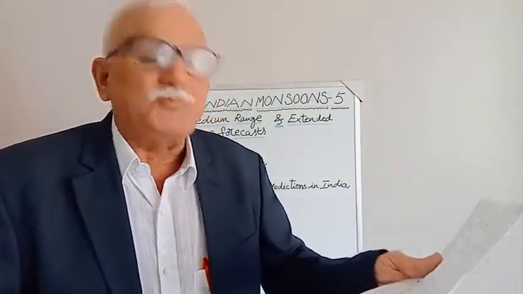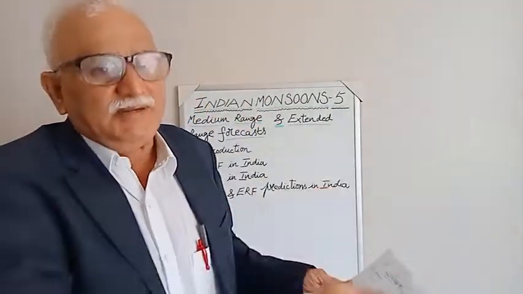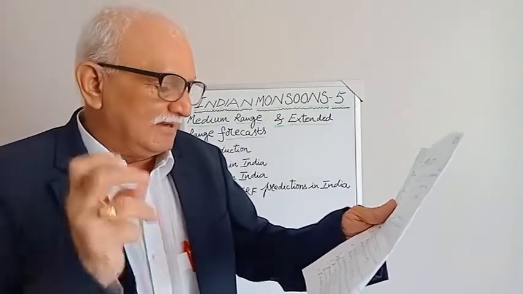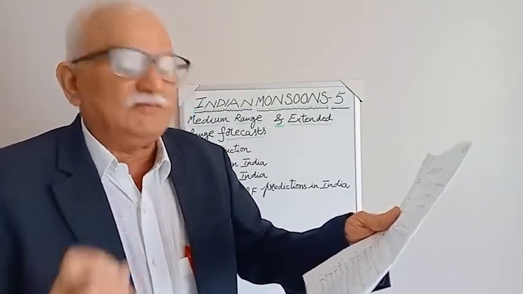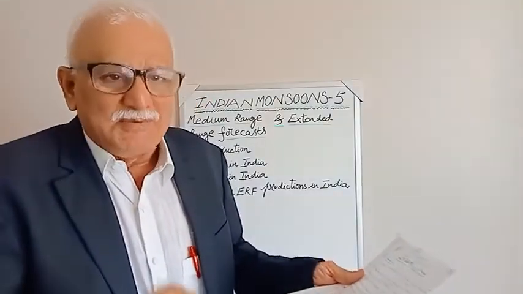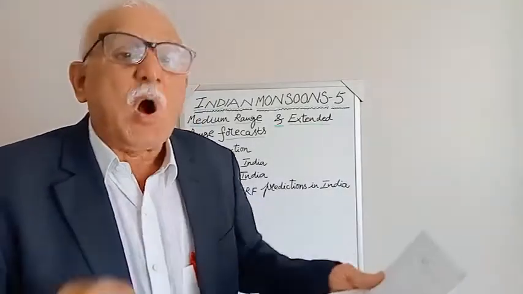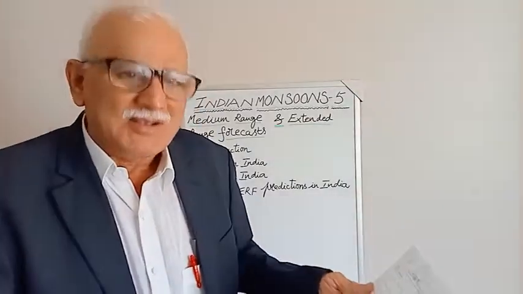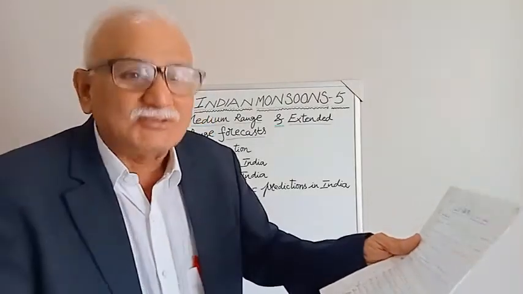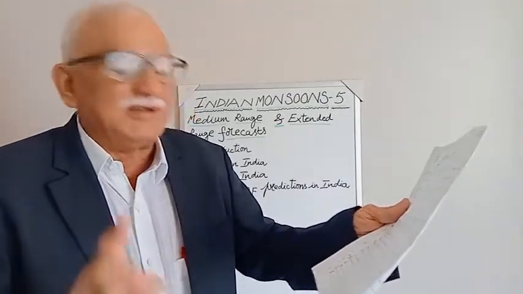A substantial part of the efforts of the National Center for Medium Range Weather Forecasting are, number one, implementing and stabilizing the medium range weather forecast systems. Number two, developing operational techniques by research, procedures for downscaling and customizing the products for use by the farming community.